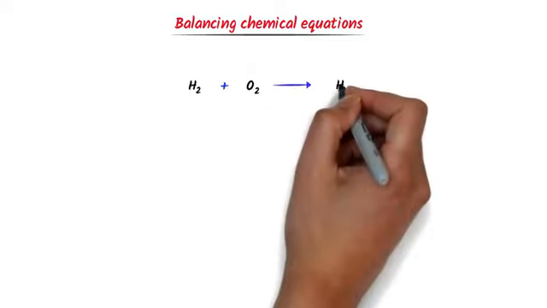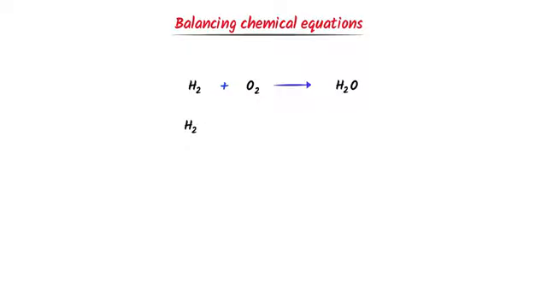Now consider this chemical equation. I write here hydrogen gas, oxygen gas, and in case of H2O, I write them separately, H2 dot O. Usually, in such type of reactions, I start from either hydrogen or oxygen. Now here, according to the law of conservation of mass, at the left hand side, there are 2 oxygen atoms. At the right hand side, there is 1 oxygen atom. So I put here 2 with this oxygen. So oxygen is balanced. Now listen carefully.